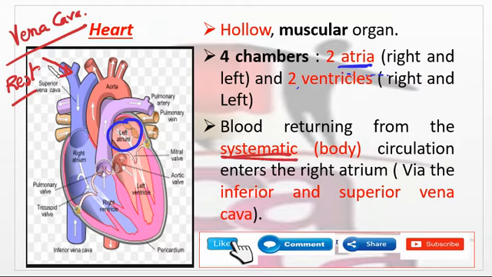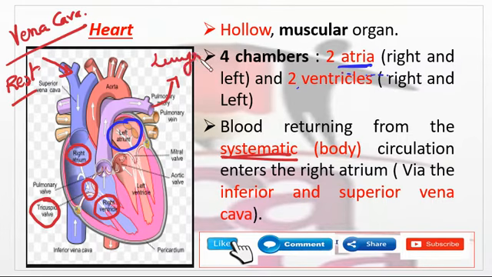It enters first the right atrium by means of the vena cava, then it enters the right ventricle through the tricuspid valve. Which valve? The tricuspid valve. Then this blood is sent to the lungs. Now it is going to the lungs.